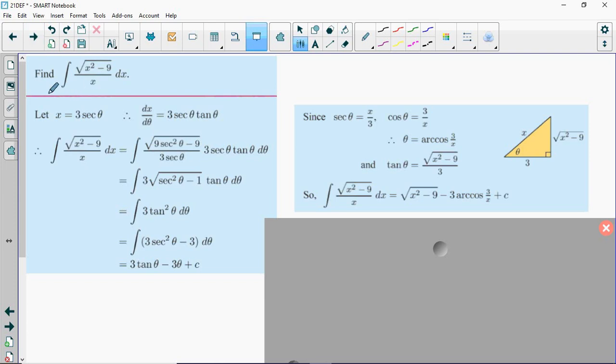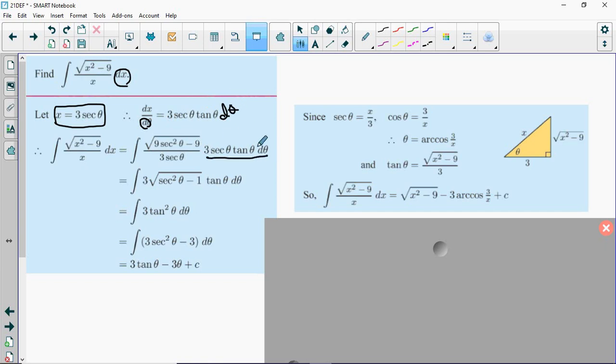So again, the IB, if they were to give you this integral, they would also tell you, use the substitution x equals 3 secant theta to evaluate this integral. Using that, it's pretty clear that our integral is going to become square root of 9 secant squared theta minus 9 divided by 3 secant theta. But then we also need to change the dx. So that's where our derivative here comes into play. dx is going to be equal to 3 secant theta tangent theta d theta if we multiply that over. So that's why we've got this term here.